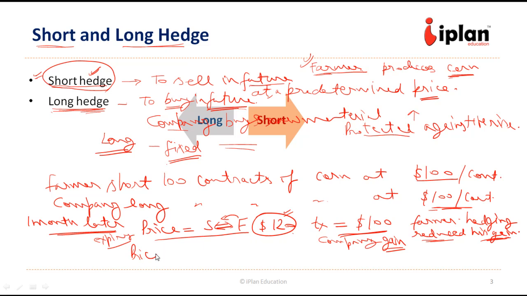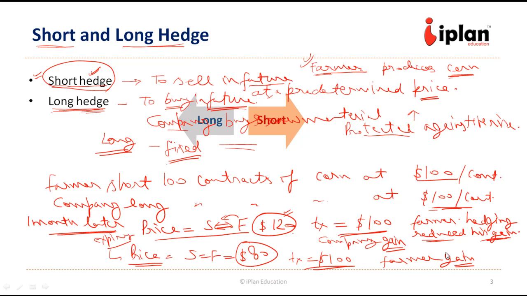Suppose the price moves to $80 at the time of expiry. Now the transaction again is going to take place at $100 only. For the farmer, it is a gain situation since he is going to sell the product at $100, though the market price is only $80. So he is going to gain $20 per contract because of the future. So he got the advantage of the protection, while the company is going to buy at $100, though the market